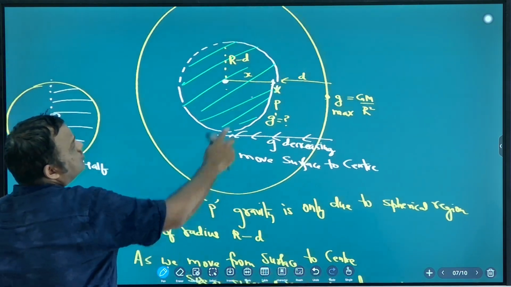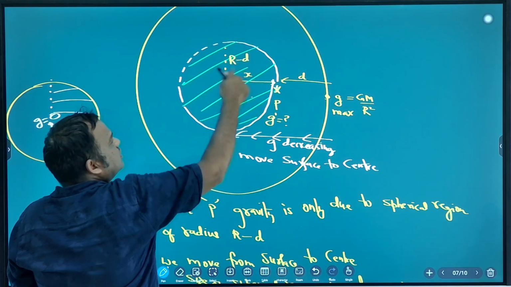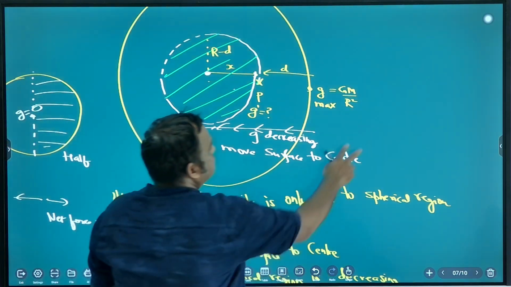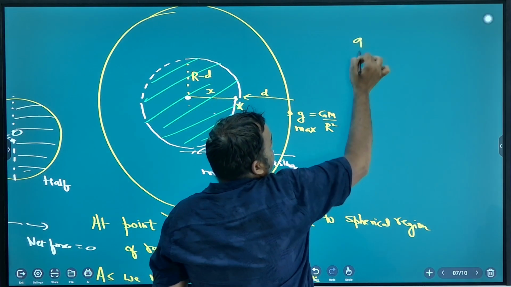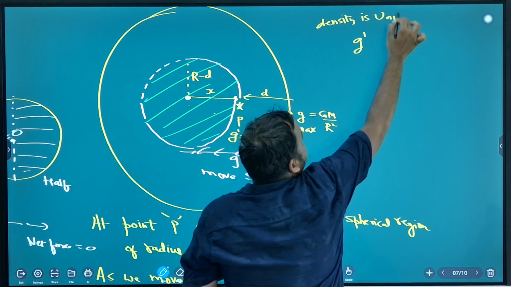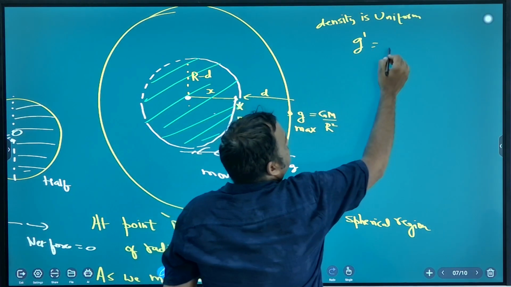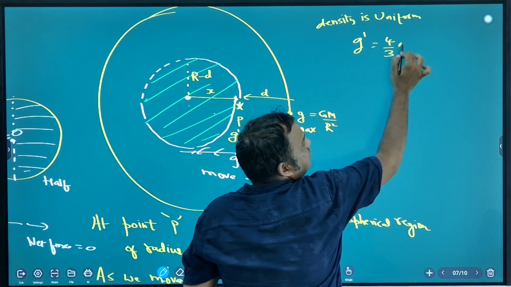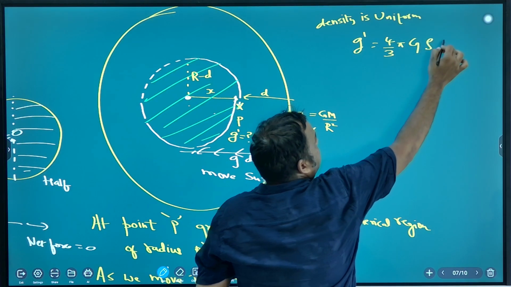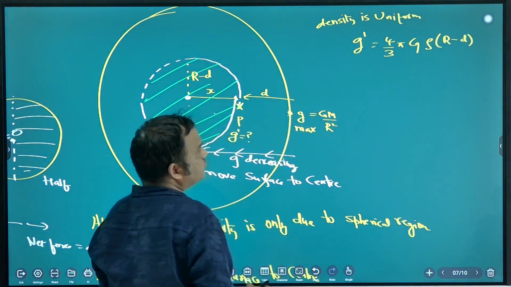So let's come back to this point P. What is the radius of this region? R minus d. So use density formula. Density is uniform. So what is g dash here? What is the formula in terms of density? 4 by 3 pi G rho R, and R is R minus d here. So this is g dash.